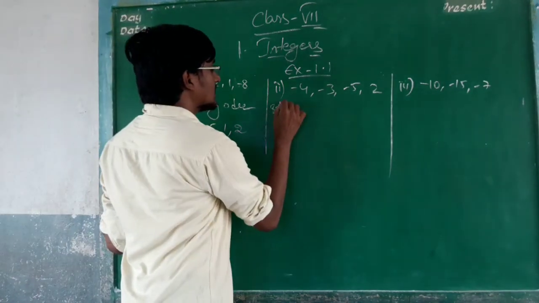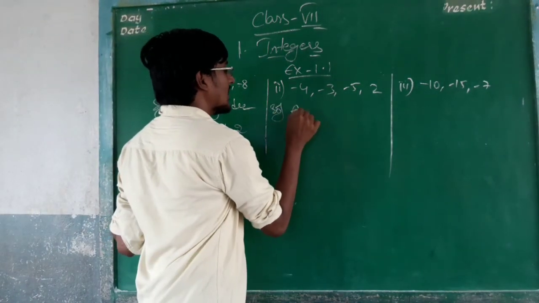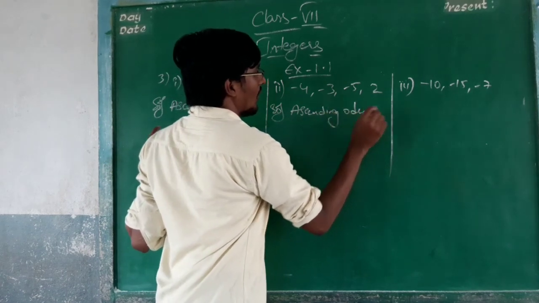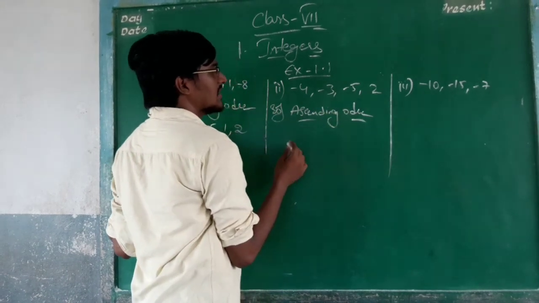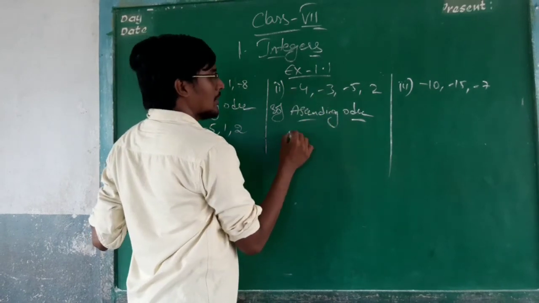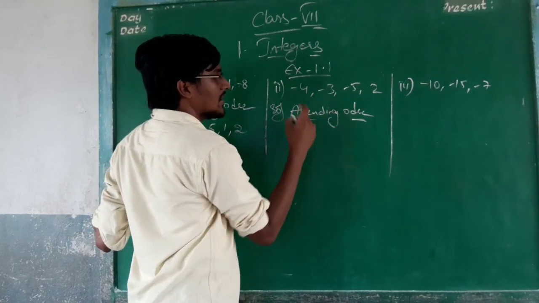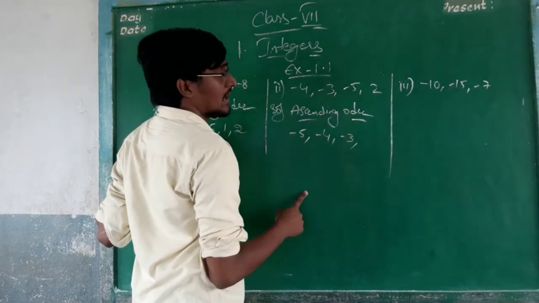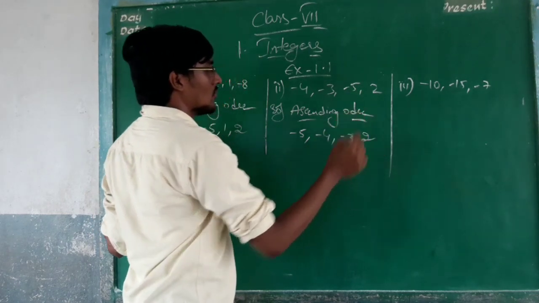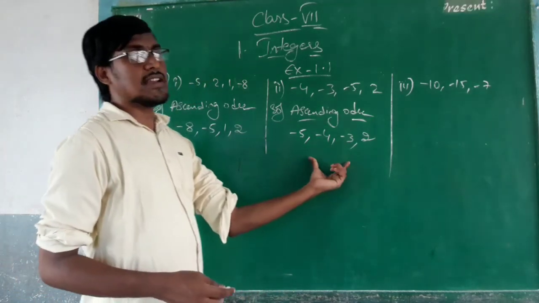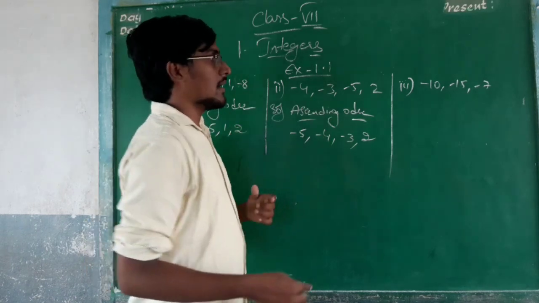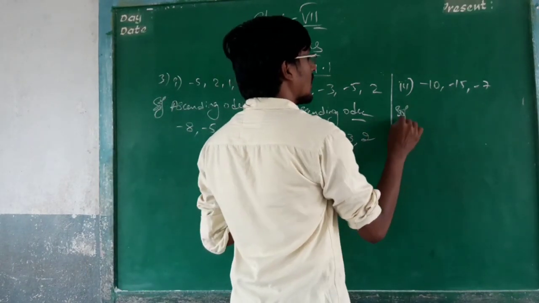So second one, ascending order. What is the smallest number here? Minus 5. After that minus 4. After that minus 3. After that 2. This is the ascending order for the above integers. Okay, and move on to the third one.